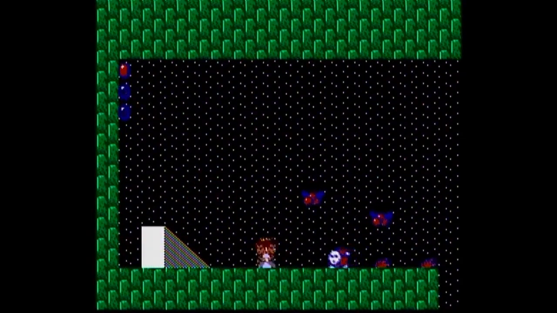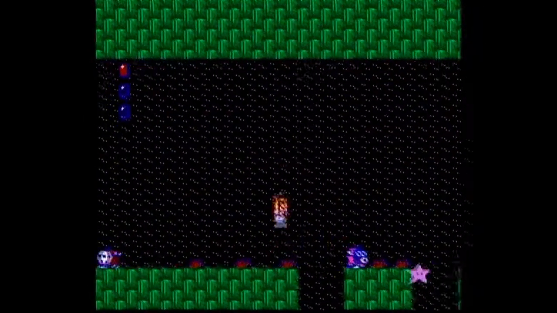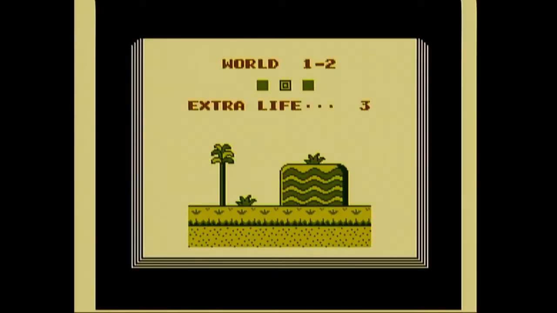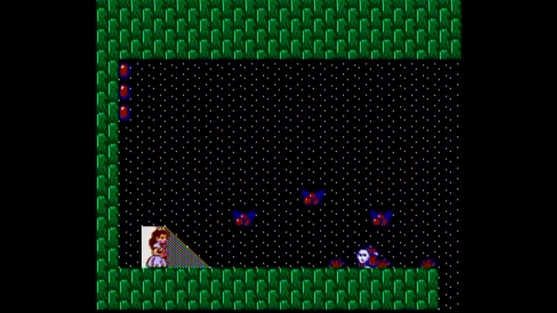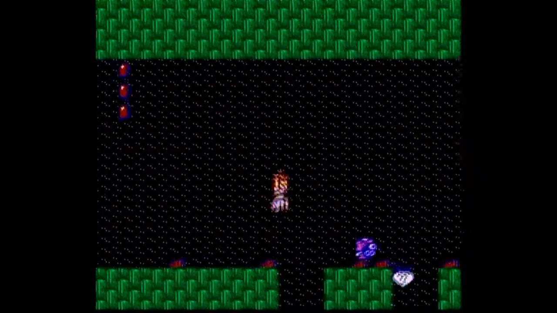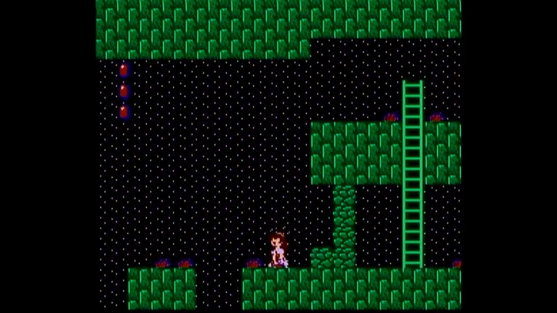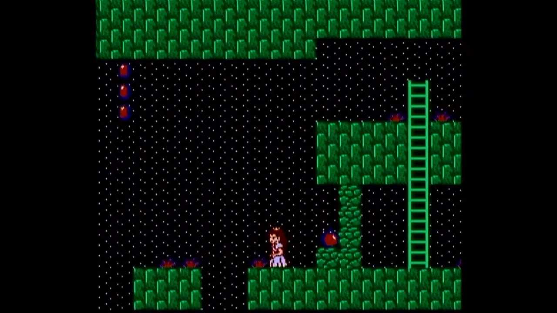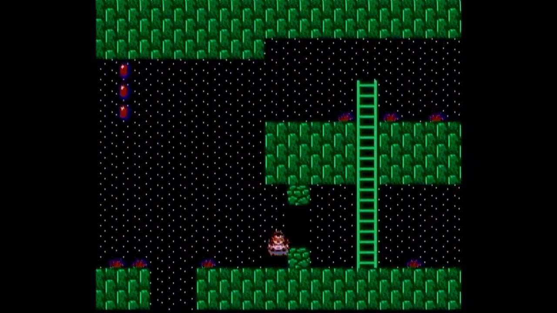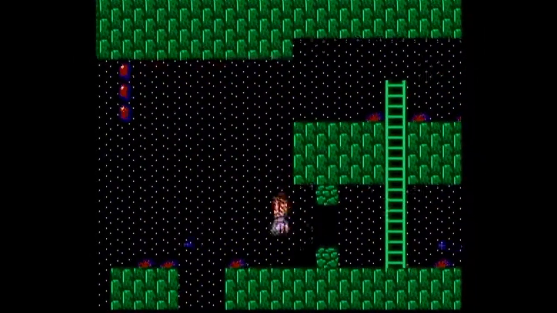So yes, I don't know if the princess looks slightly different in this ROM hack. I think she does. That was stupid. Well, I got the star, that's nice, but in order to get it I fell down the hole, which was a bit stupid, let's be honest here. So yeah, there are bombs. You need to use them to break the blocks here. The bombs do damage you if you get hit by them.